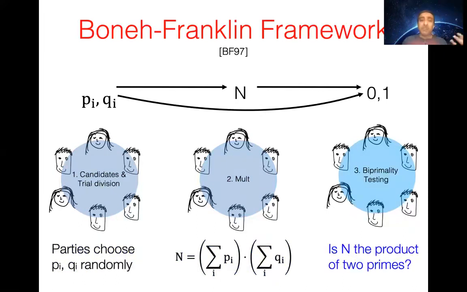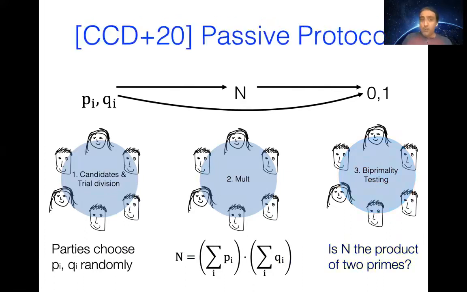Now, to improve efficiency, even starting from the original work, they considered some versions where they can eliminate certain prime candidates easily, like if they were a multiple of 2 or 3 or of small primes. We are going to follow the Chen et al. blueprint, which is based on the Boneh-Franklin blueprint, but they do a very clever modification of the first step.